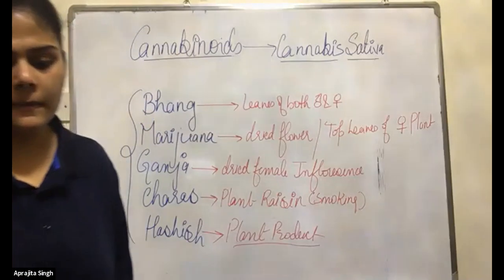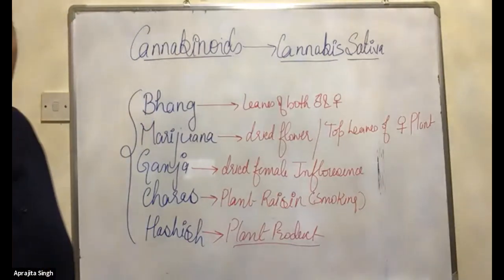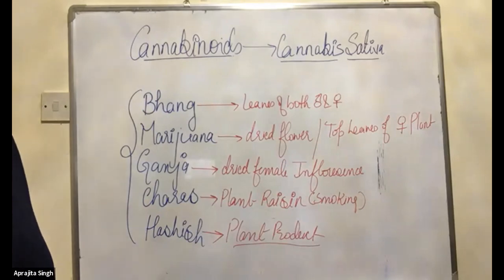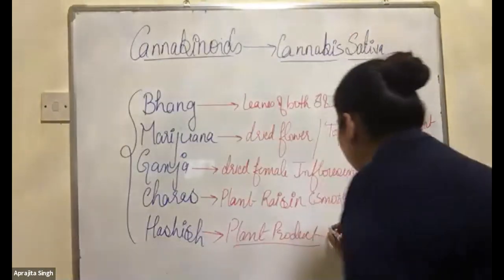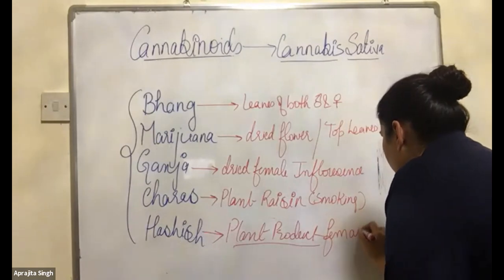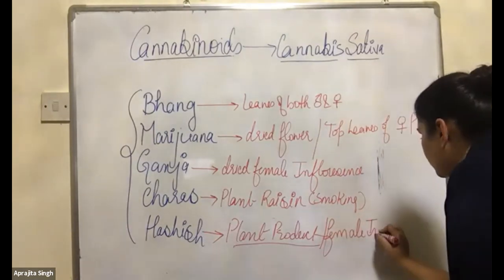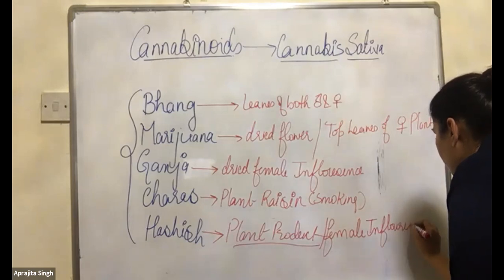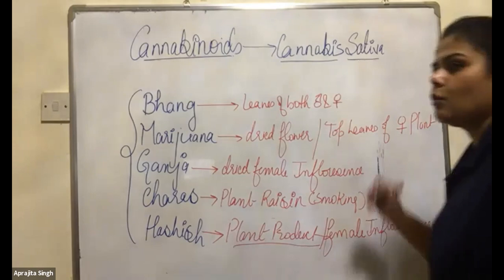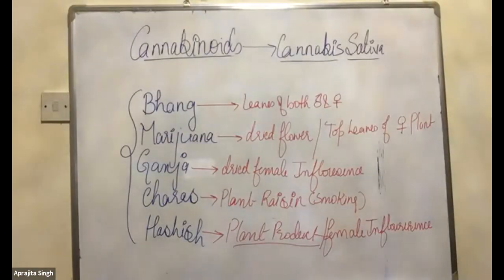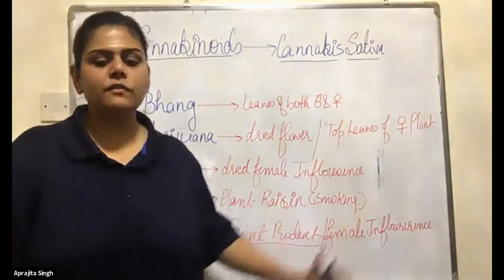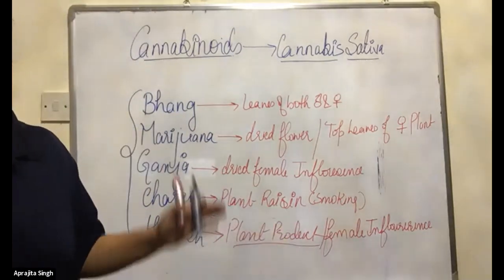Quickly write this down. In front of hashish, it can be obtained from any part, but especially from the female inflorescence. Female inflorescence is the dominating one here.